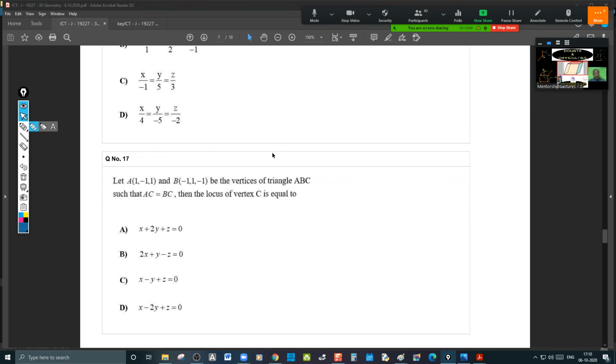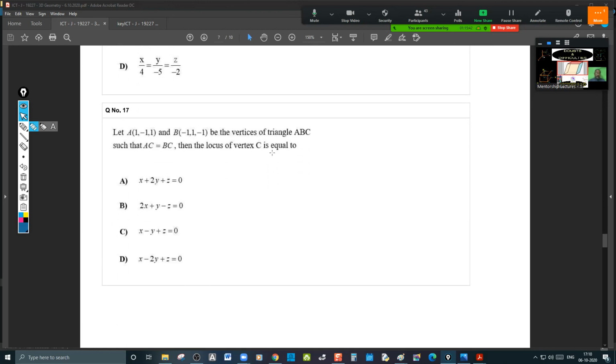I explained it. Okay. This is straight away the locus of the vertex C. Take C as x, y, z, and write AC square is equal to BC square. Simplify this to get the locus. That's it. C comes. Okay. That's a direct question, an easy question also.